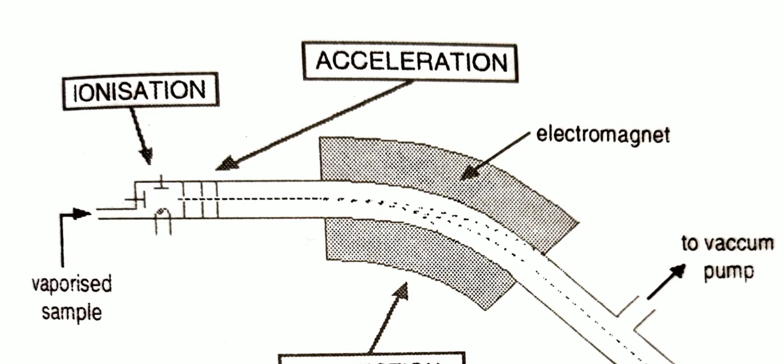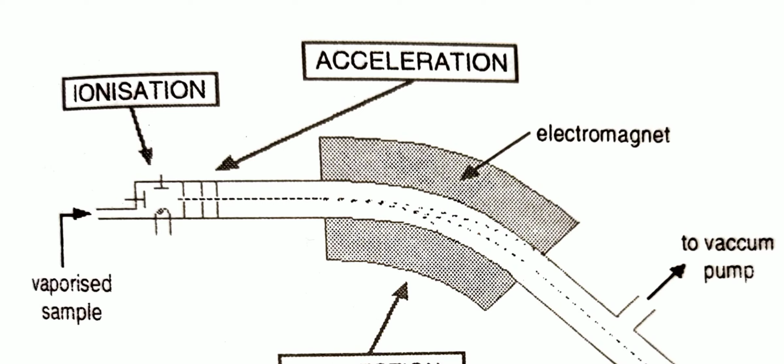First is the vaporized sample. Here any sample undergoes analysis in the mass spectrometer. First it is vaporized, and after vaporization the sample goes to the ionization chamber. I am showing here the ionization chamber.